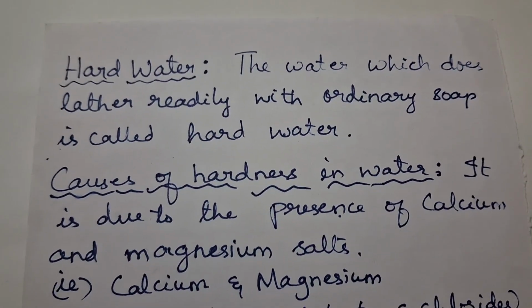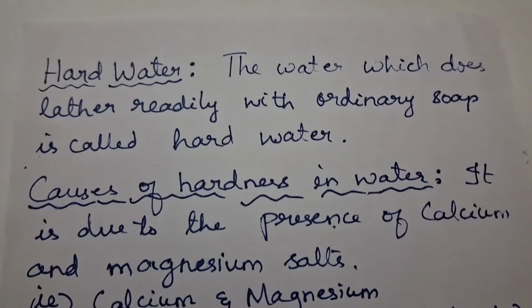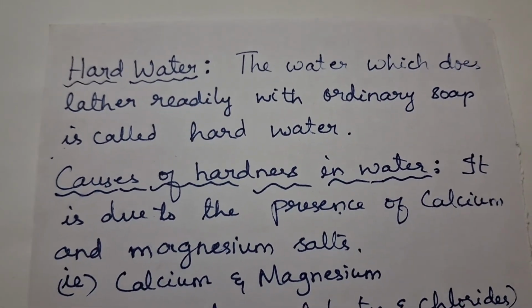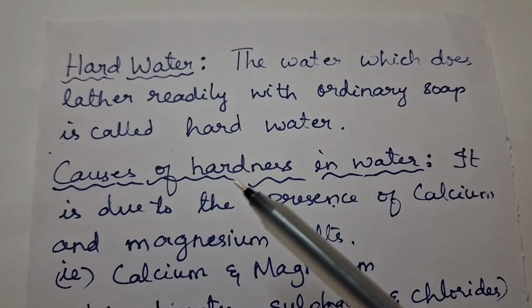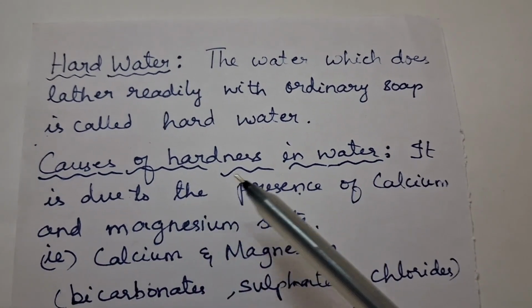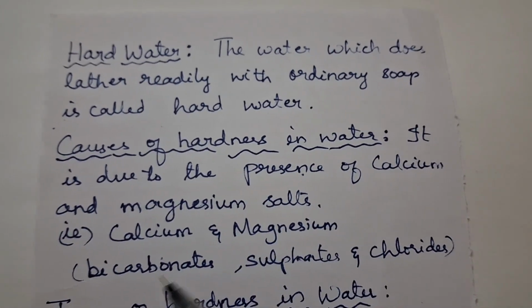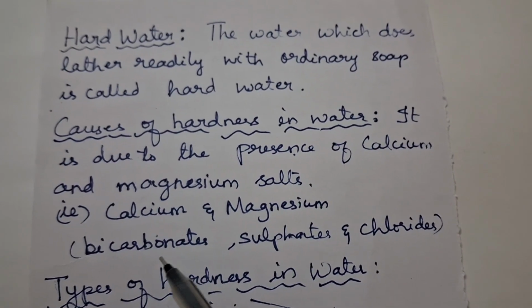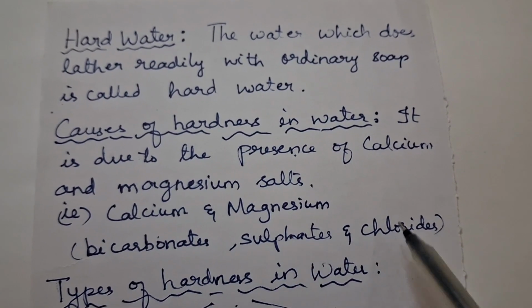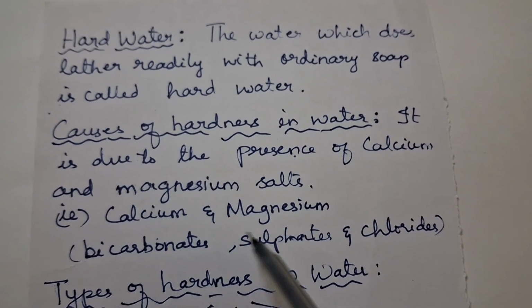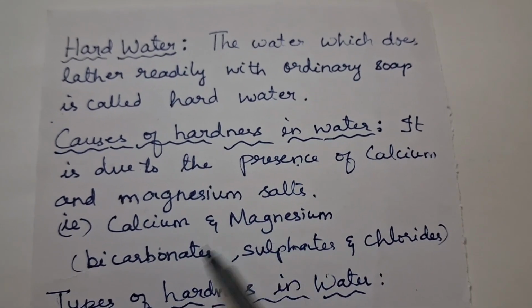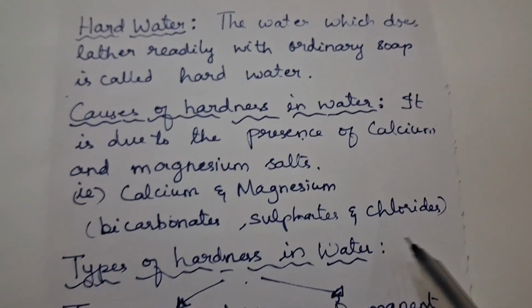And the next thing is about hard water. What is hard water? The water which does not lather readily with ordinary soap is called hard water. What are the causes of hardness in water? It is due to the presence of calcium and magnesium salts, that is, bicarbonates, sulfates and chlorides. It is calcium bicarbonate, calcium sulfate and calcium chloride, and magnesium bicarbonate, magnesium sulfate and magnesium chloride.